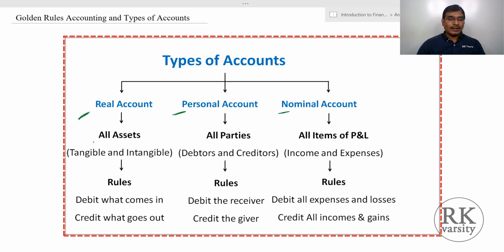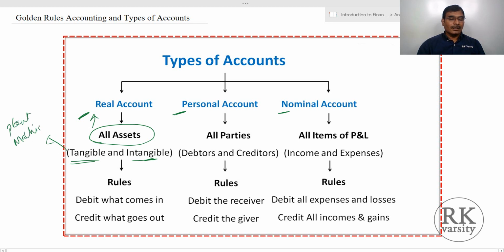Real accounts are all your assets, whether they are tangible assets or intangible assets. Tangible assets like plant and machinery. Intangible assets like goodwill, patents, and copyrights. All these we classify as real accounts.